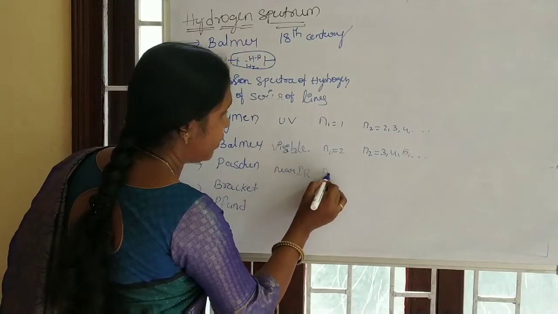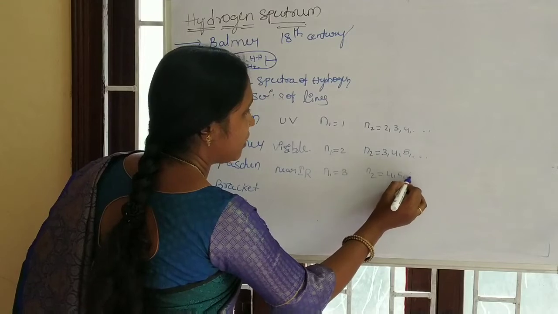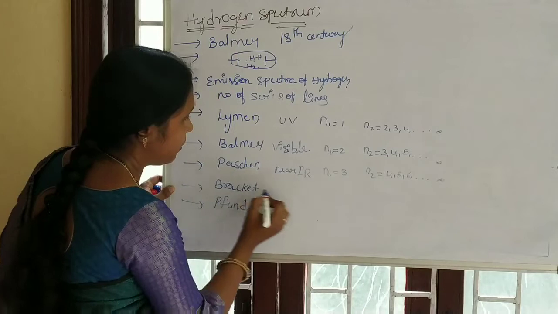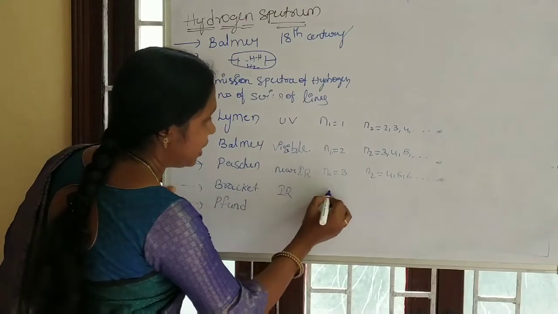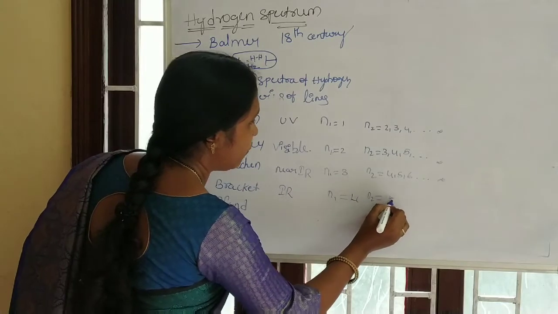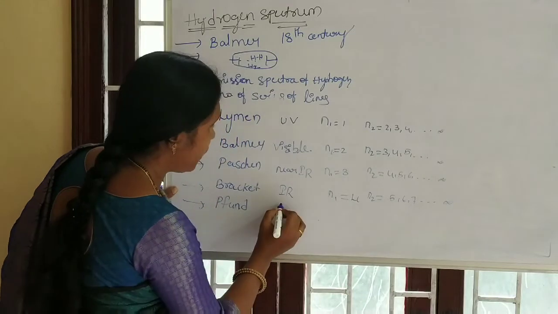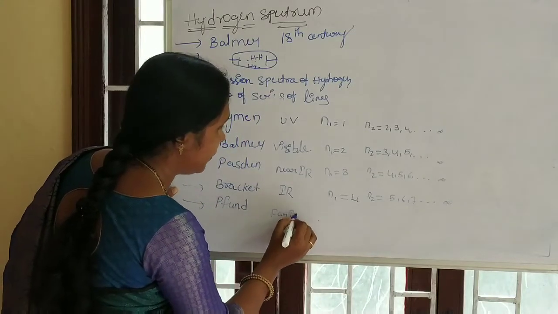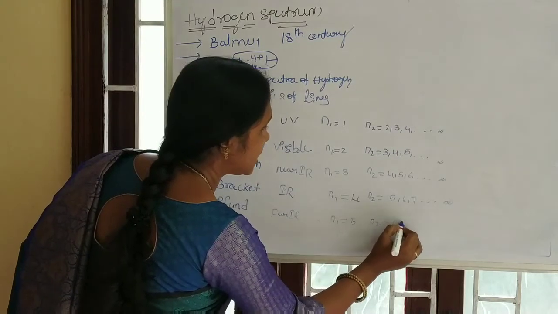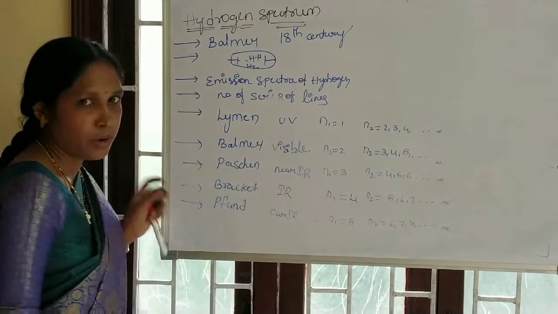It has n1 value 3 and n2 has 4, 5, 6, and so on up to infinity. Brackett is in the IR region. It has n1 is 4, n2 is 5, 6, 7 up to infinity. And Pfund is in the far IR region. It has n1 value 5, n2 value 6, 7, 8, and so on up to infinity.